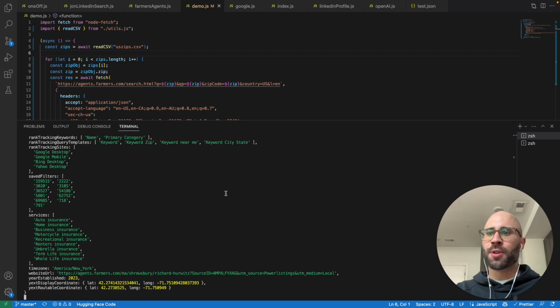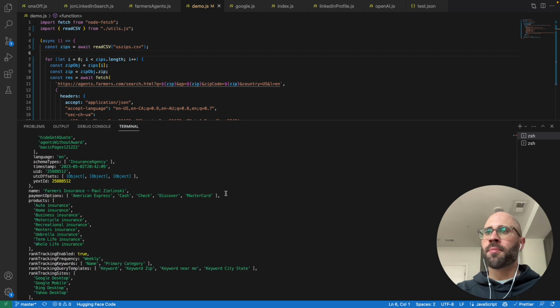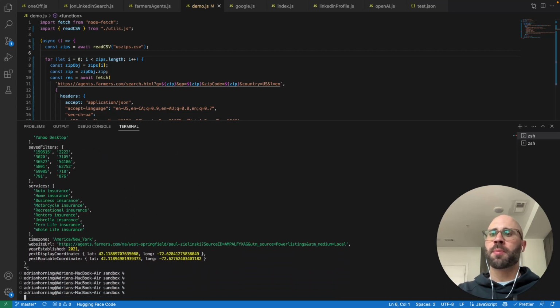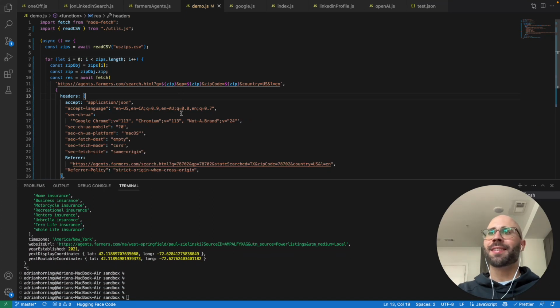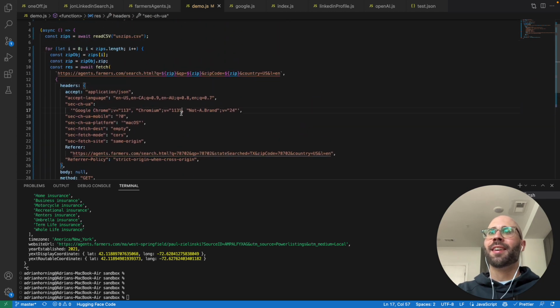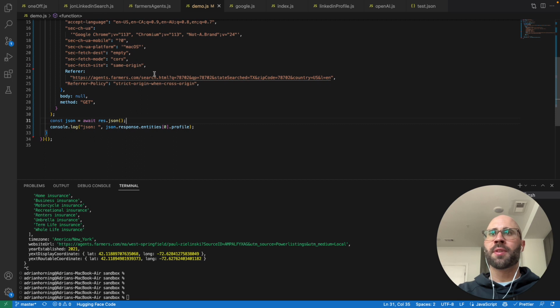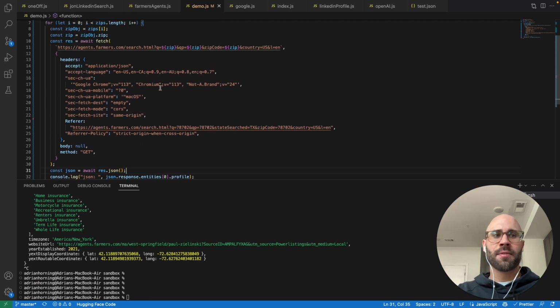And it just loops through. A lot of these are going to be the same. There's going to be a lot of overlap because we're searching every zip code in the United States. So, yeah, that's it. Then you just save it to your database, save the information that you want, key into it. There you go. Easy as that.